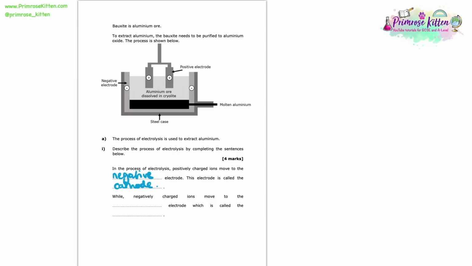While negatively charged ions move to the positive electrode, because again opposite charges attract, which is called the anode. So the anode is the name of our positive electrode. So those are a couple of facts that if you're not familiar with, I would definitely recommend that you make a note of them and add them to your flashcards and get memorising them, because it is a great easy fact to know.